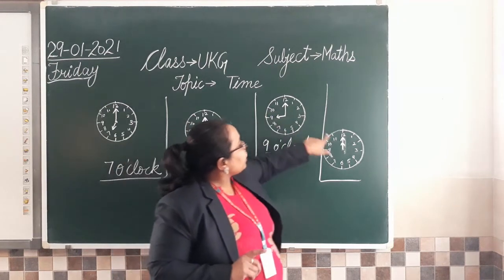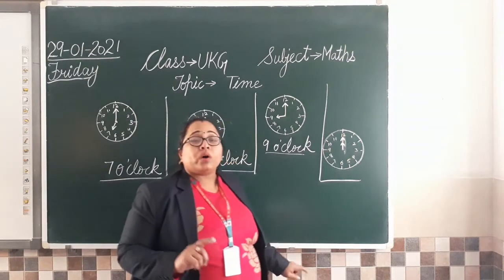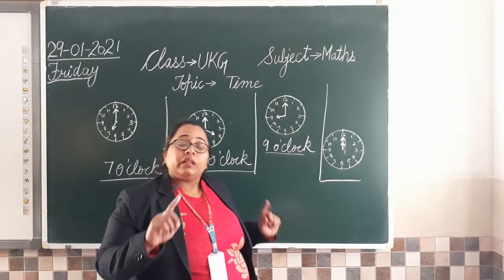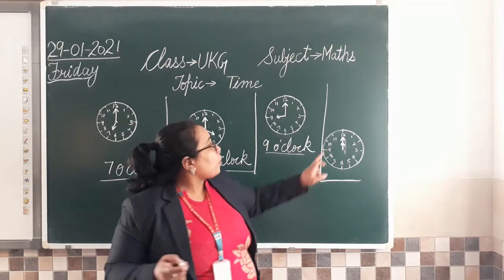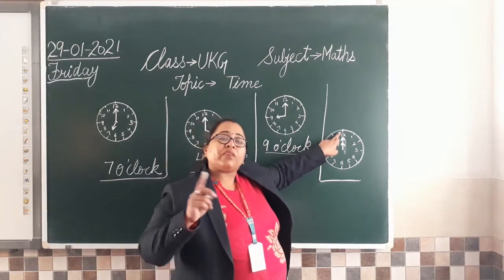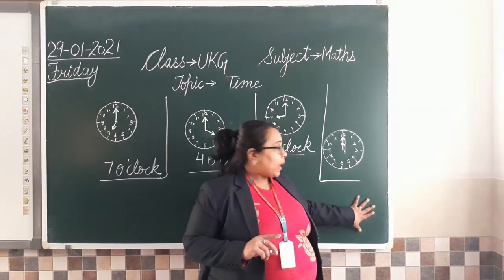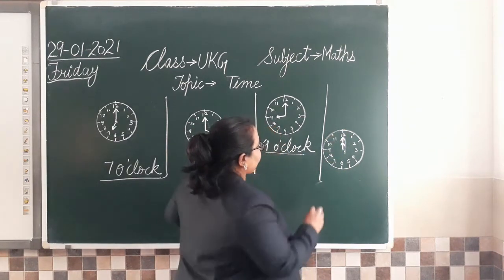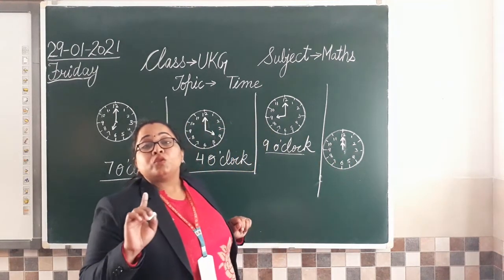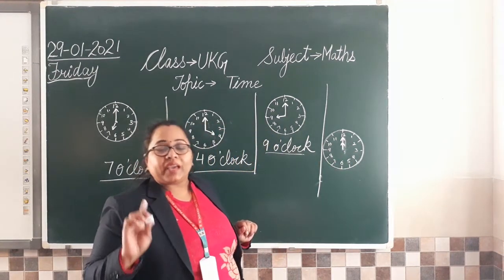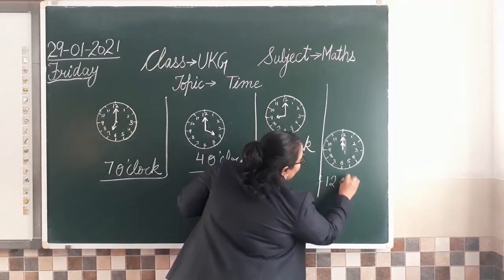Right? Now here the small hand is also pointing towards 12. Long तो कर ही रहा था. Small hand is also pointing towards 12. वो भी 12 की तरफ ही point कर रहा है. तो what time will be? अब बताइए यहाँ पे क्या टाइम होगा फिर वो? Can you tell me what is the time here? 12 o'clock. Yes. So the time will be 12 o'clock.